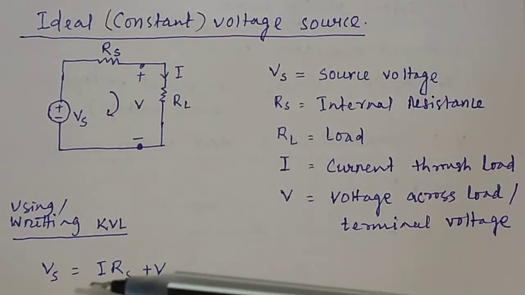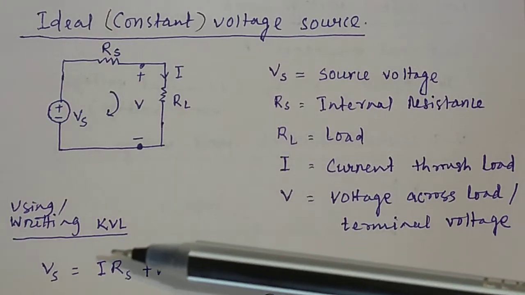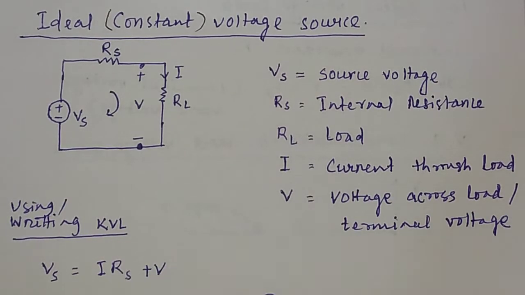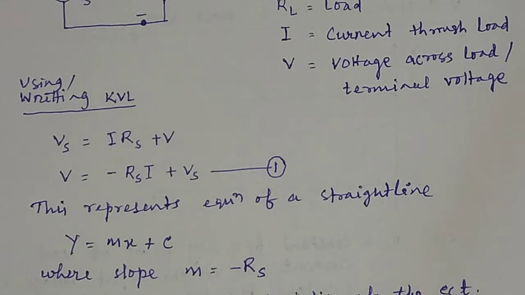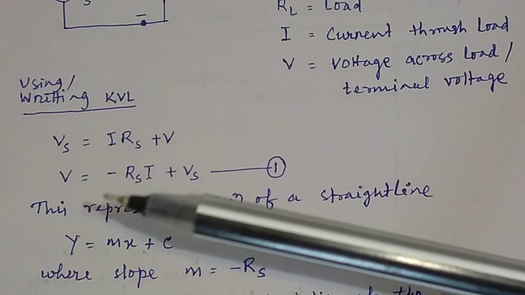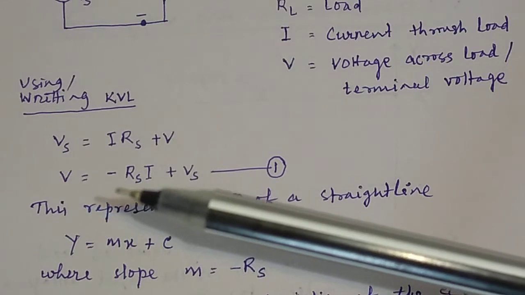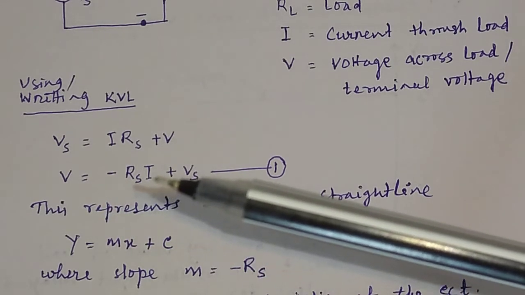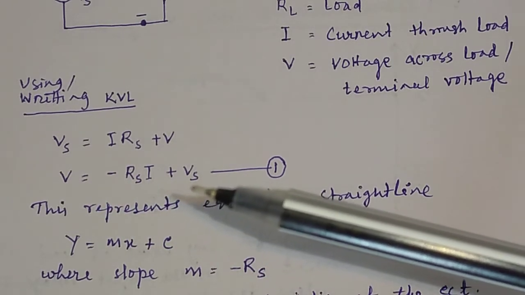So this is the equation from Kirchhoff's voltage law. And if you rewrite this equation, V equals minus Rs into I plus Vs.